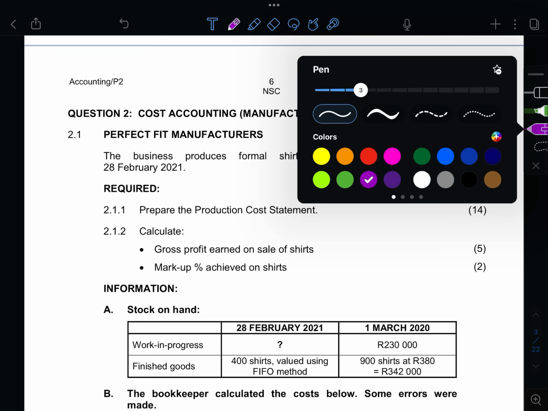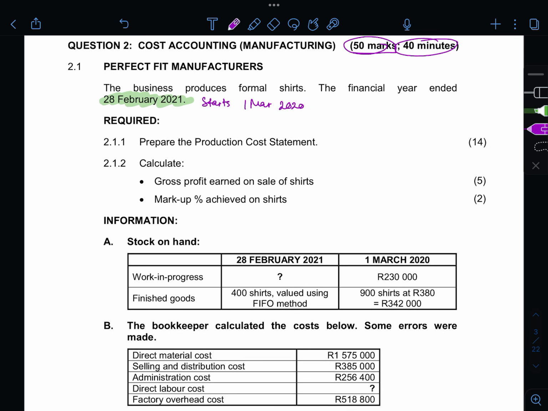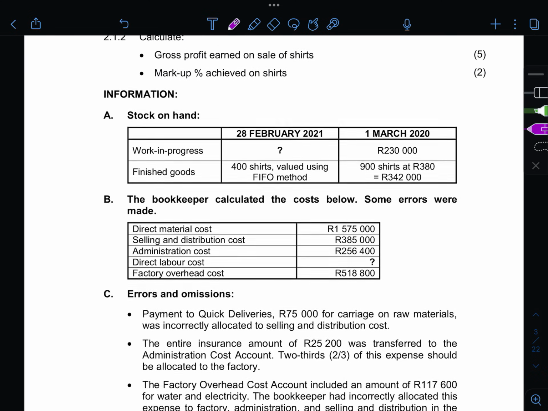Alright. So the manufacturer is a business that produces formal shirts. The financial year ends on the 28th of February 2021, so this is our year end. So you know that it starts on the 1st of March 2020. And then 2.1.1 says prepare the production cost statement. Okay, so you're given information.